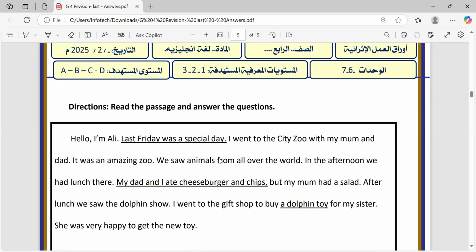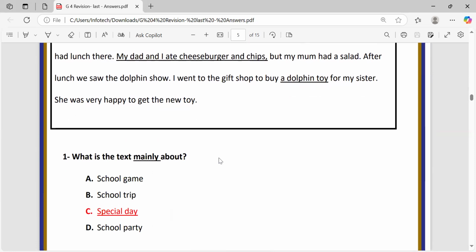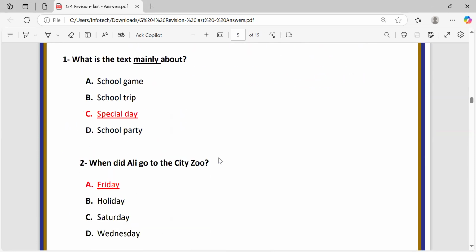Let's move to the next reading passage. As we agreed before, let's read the questions first and then come back and read the reading passage to search for the specific information. What's the text really about? School games, school trips, special day, or school party?